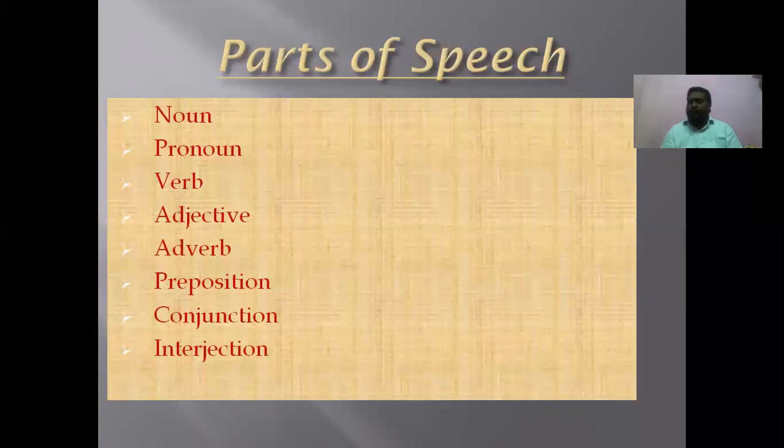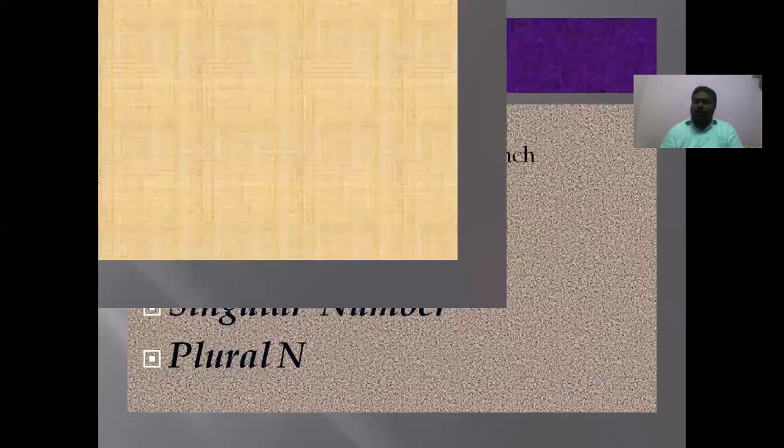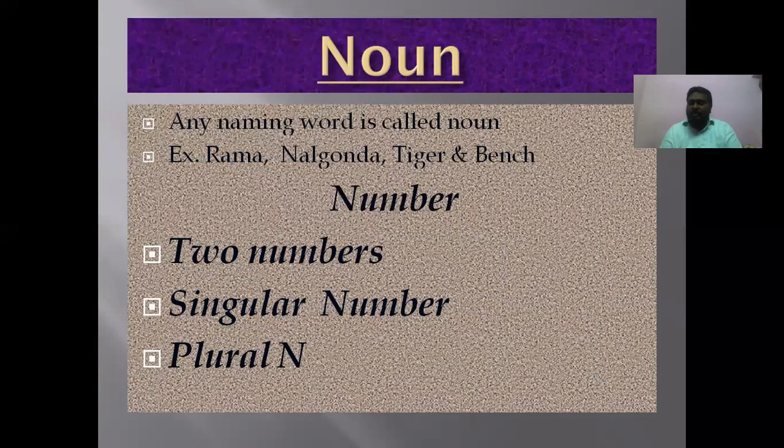Conjunction also we may not get in parts of speech, but it will be there in Telugu grammar. That is called Samuchayamu. And interjection is there in parts of speech, the last one, even in Telugu and even in English. That is, interjection means Avyayamu. So these are the 8 parts of speech which we have in English grammar: noun, pronoun, verb, adjective, adverb, preposition, conjunction, and interjection.